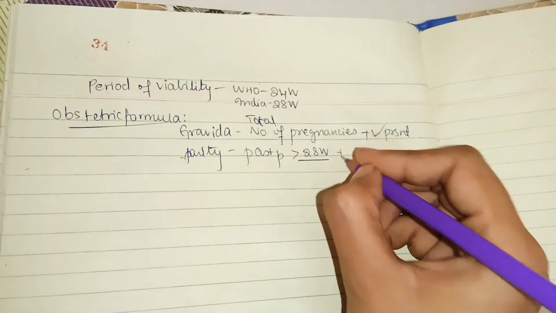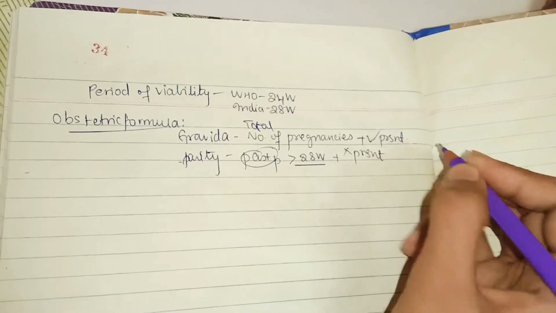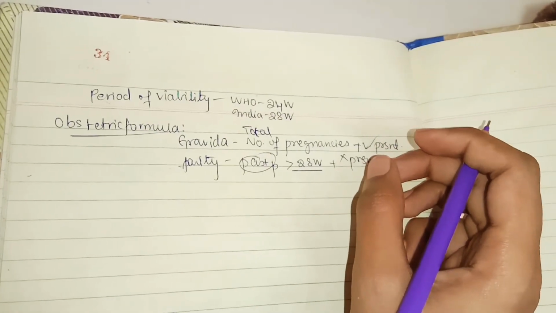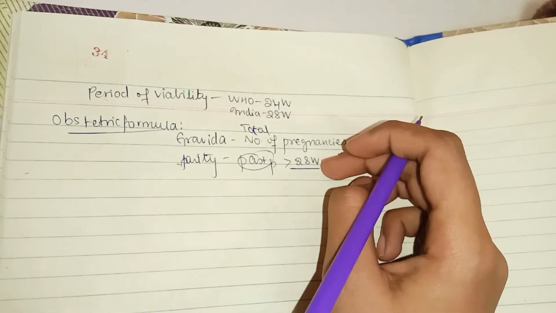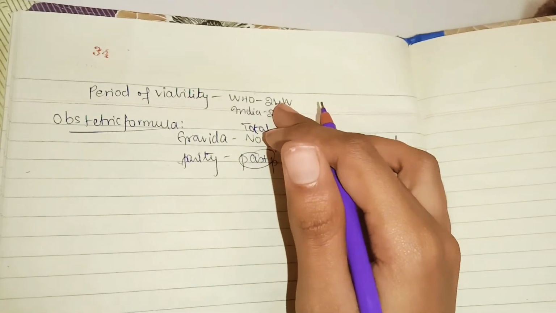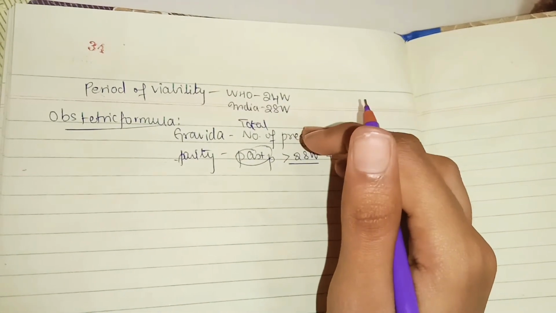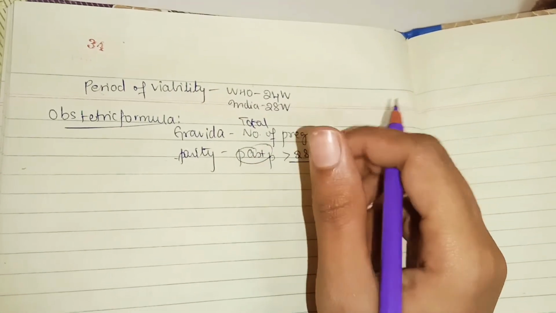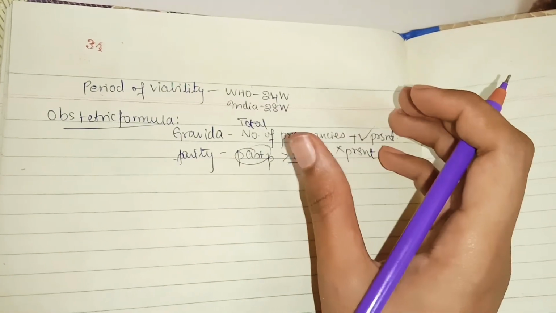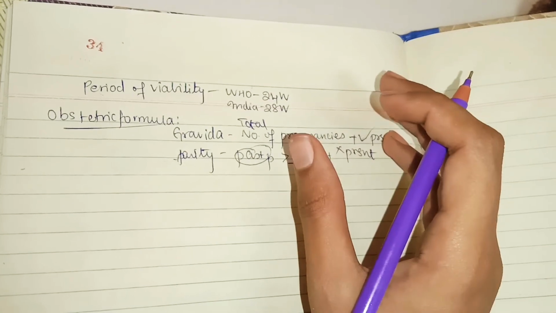Remember that as it is past, the present status is not included here. And the multi-fetal pregnancy is also counted as a single pregnancy, same as gravida. And note, if pregnancy is terminated before 20 weeks due to any reason, like ectopic or molar, it is counted as abortion. So remember that.